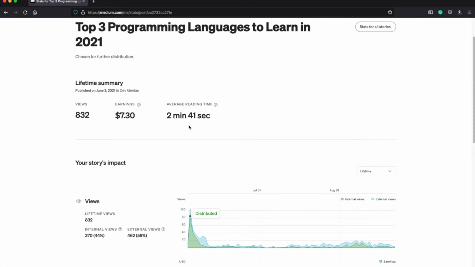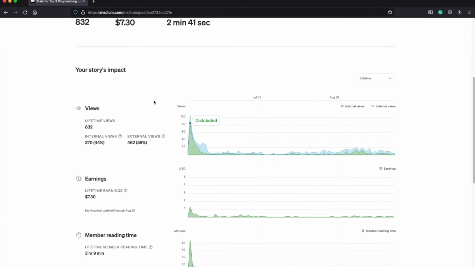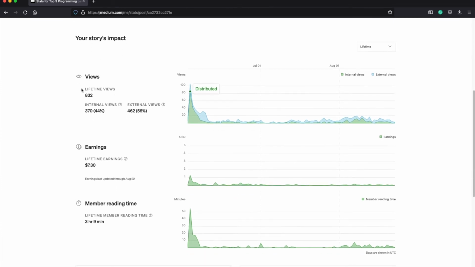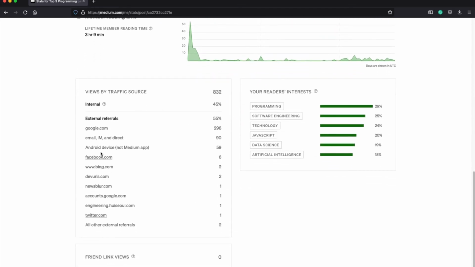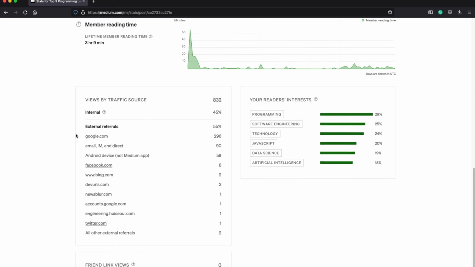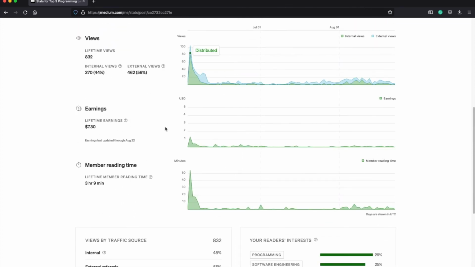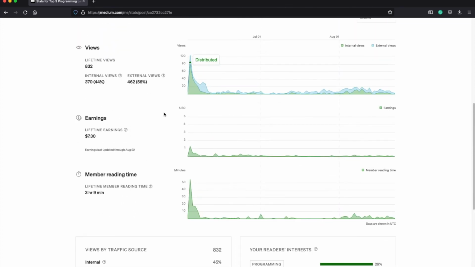This is important because this is actually how our earnings are calculated. So when we see more details here, it got 800 views, but only around half of it are internal, which means that internal reads are coming from the Medium members, and the external reads are coming from other sources, like for example Google, Facebook, and other kinds of external sources. The second one is the daily earnings, and when the member reading time increases, so do the earnings.